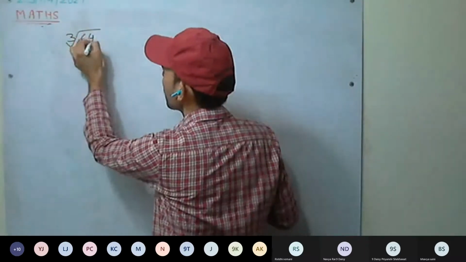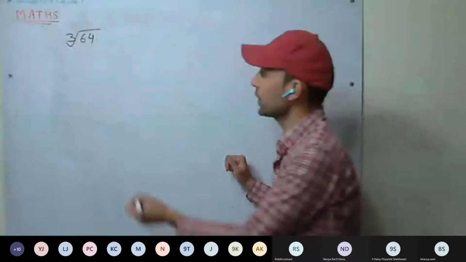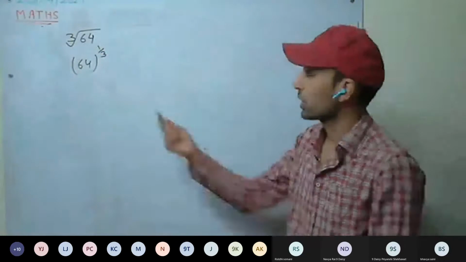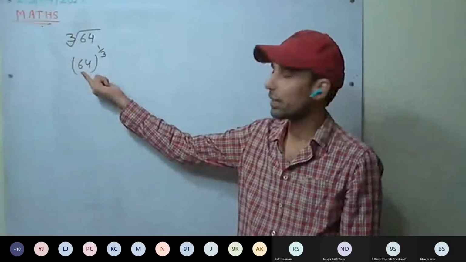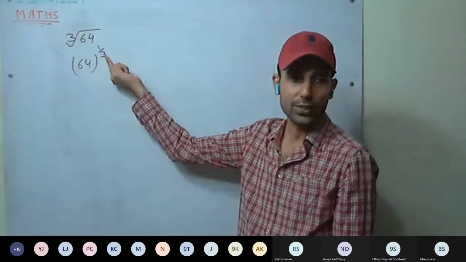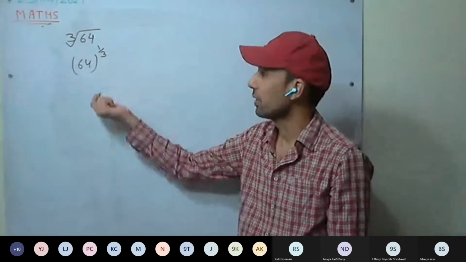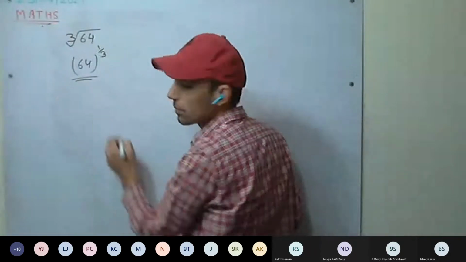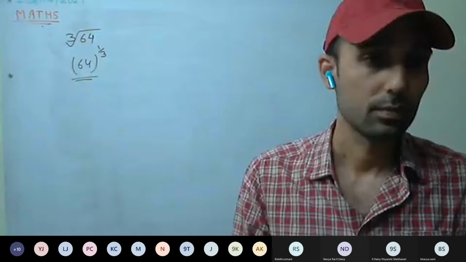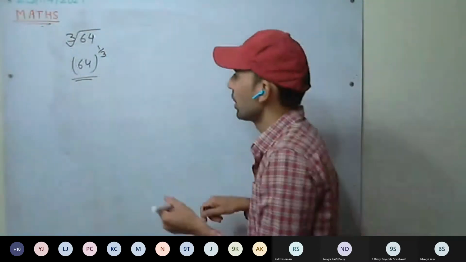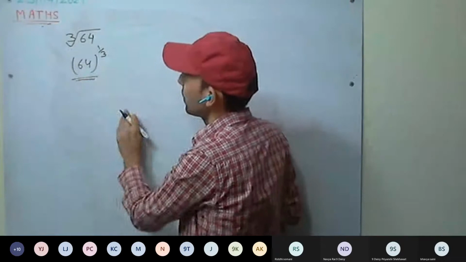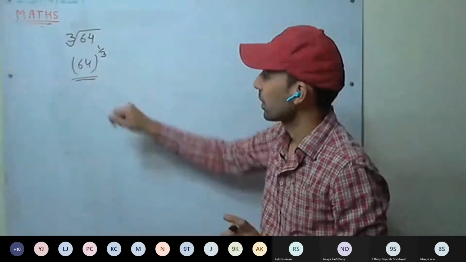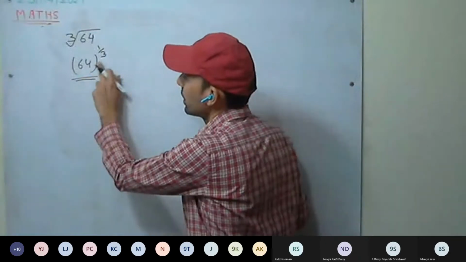Neeraj, you have to tell whether it's a surd or not. Cube root of 64. Check the first condition. It will be 64 raised to power 1 by 3. Is 64 a positive rational number? Yes. Is 3 a positive integer? Yes. So the first condition is satisfied. Now check the second one. Take the root. It has to be irrational.